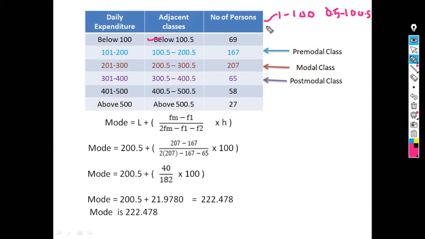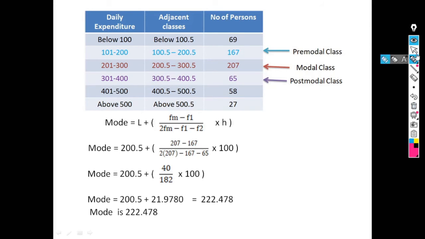Next one is 101 to 200. So 101 minus 0.5 is 100.5, and 200 plus 0.5 is 200.5. Now the upper limit of the first class is the same as the lower limit of the second class, meaning the classes are in continuous form.